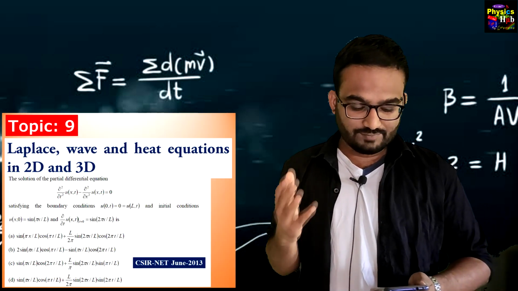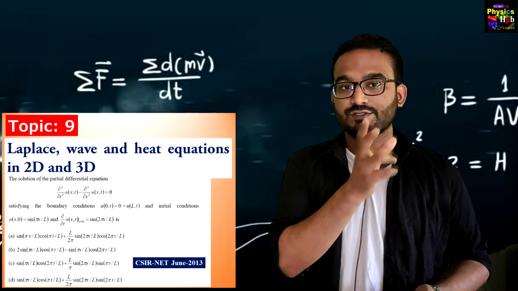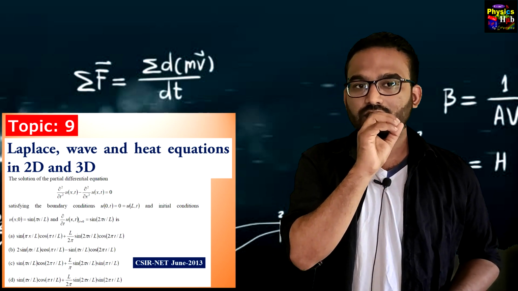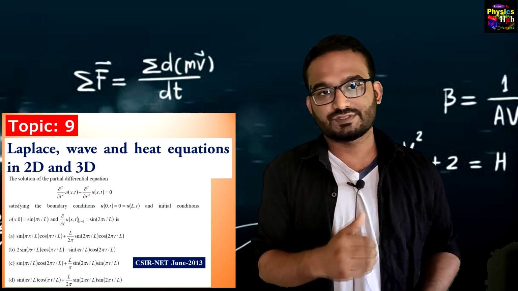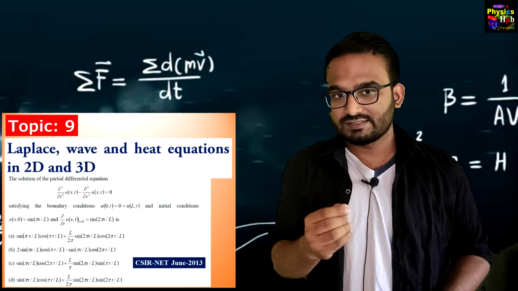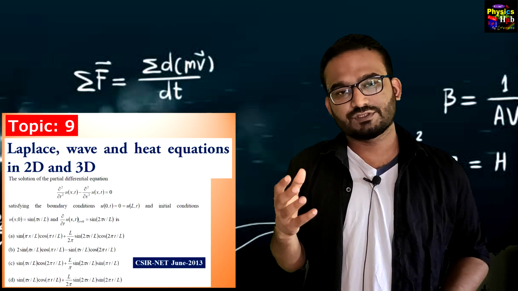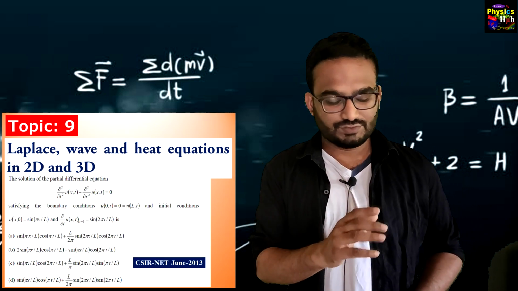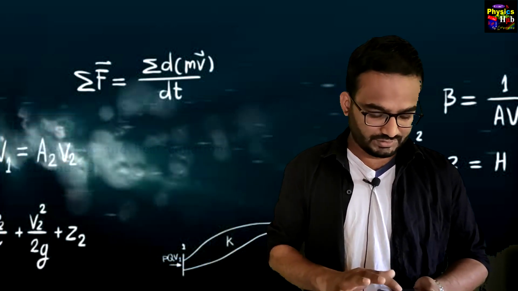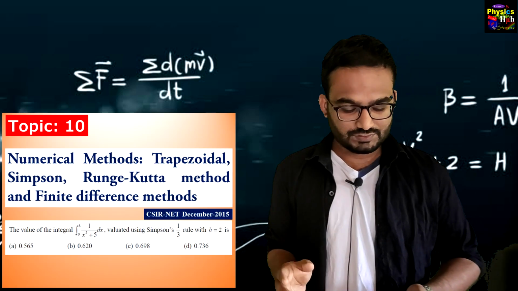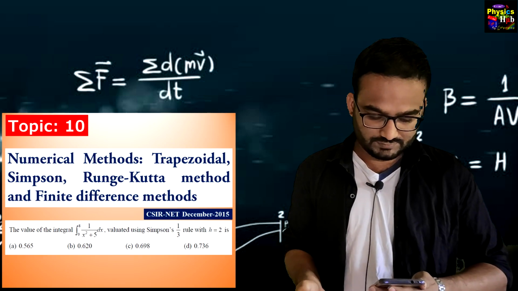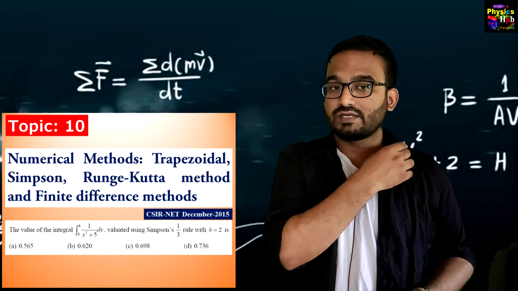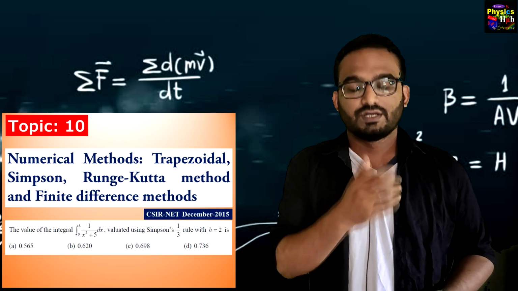Topic number 9, Laplace, wave and heat equations in 2D, 3D. Okay, although only a few questions have been set in previous years from this particular topic, there is a high chance that you will get a question in your upcoming CSIR NET exam from this topic. So topic number 9 is very important. Then topic 10, numerical methods: trapezoidal, Simpson, Runge-Kutta method and finite difference method. Topic 10 is equally important.